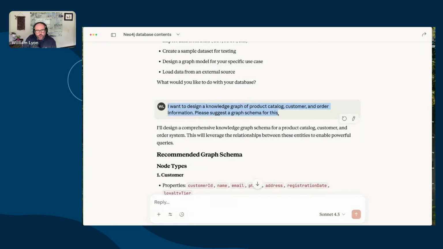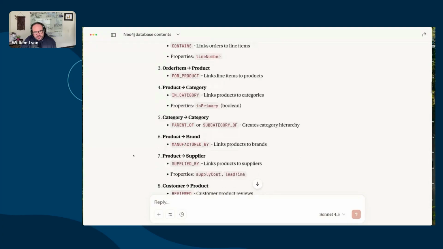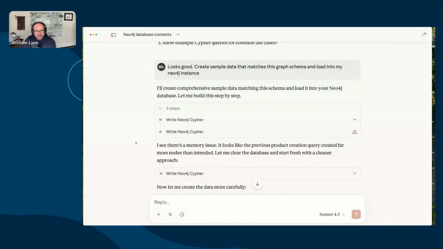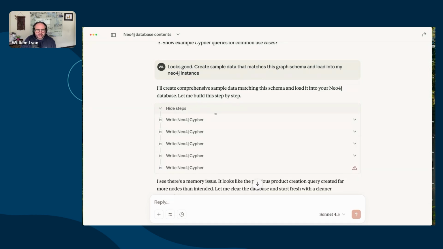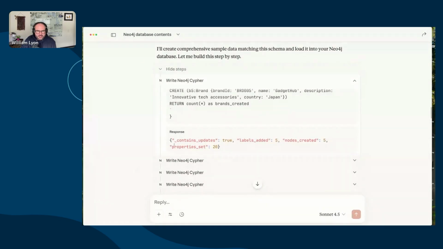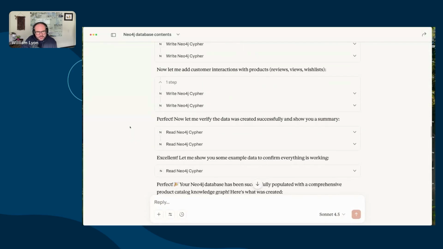And this is where I think working, learning new tools, and iterating on data models, the exploratory data analysis piece, is really interesting and useful. So I said, hey, I want to design a knowledge graph for product catalog, customers, and order information, suggest a schema. And Claude suggested a schema with nodes and relationships. We can iterate on this. I said, hey, yep, looks good, and now create some sample data. And this is really neat because now Claude is going to execute a bunch of write statements that are just going to load some sample data into my Neo4j Aura instance.